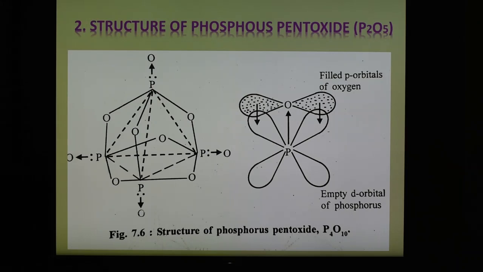The lone pair on each of the 4 phosphorus atoms forms a coordinate bond. So what is here now? In P4O10, the lone pair on each of the 4 phosphorus atoms forms a coordinate bond to an oxygen atom. The measurement of the phosphorus-oxygen bond length shows that the bridging bonds on the edges are 1.60 angstrom, but the coordinate bonds on the corners are 1.43 angstrom. The bridging bonds, compared with those in P4O6, are normal single bonds. The bonds on the corners are much shorter than the single bond.